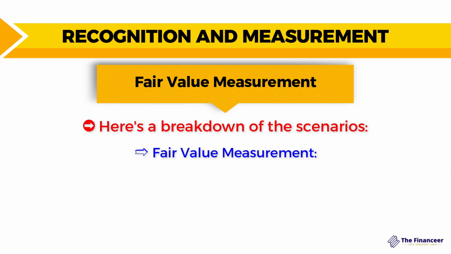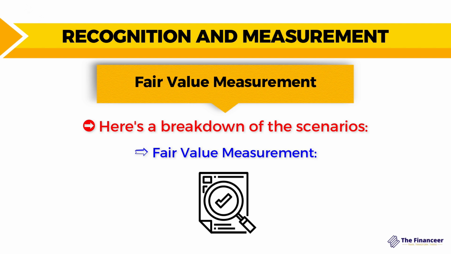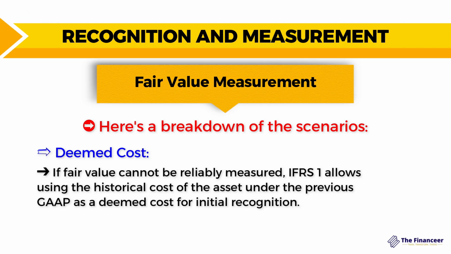And here is a breakdown of these scenarios. If the fair value can be determined in a reliable way using recognized valuation techniques and assumptions, it should be used for initial recognition under IFRS number 1. This provides the most relevant information about the asset's current value at the transition date. And if the fair value cannot be measured in a reliable way, IFRS number 1 allows using the historical cost of the asset under the previous GAAP as the deemed cost for the initial recognition. This serves as a practical and consistent alternative until the fair value becomes reliably available.